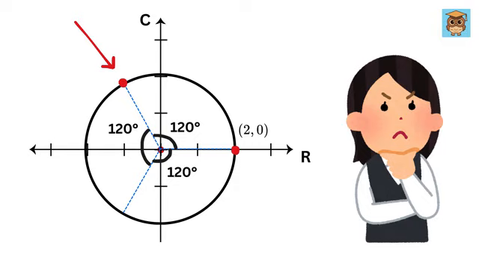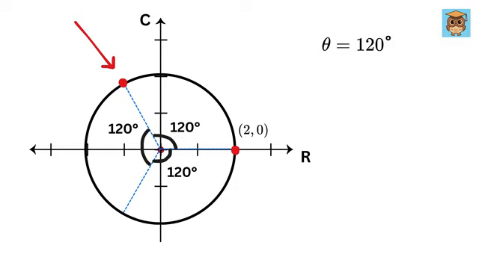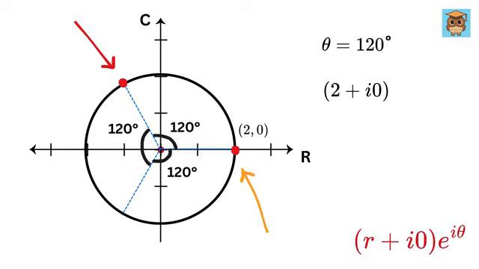So, what will be this vertex? It's simple, right? Theta will be 120 degrees, and thus this vertex will be (2 plus i times 0) times e to the i times 120 degrees.